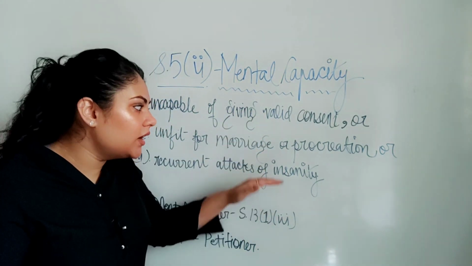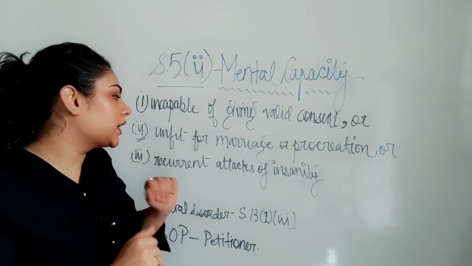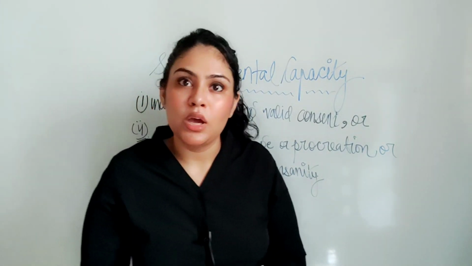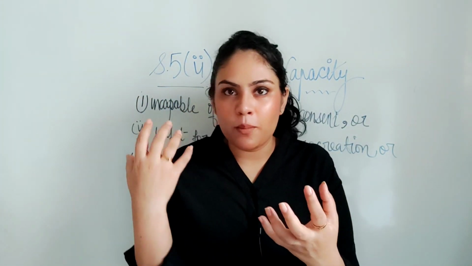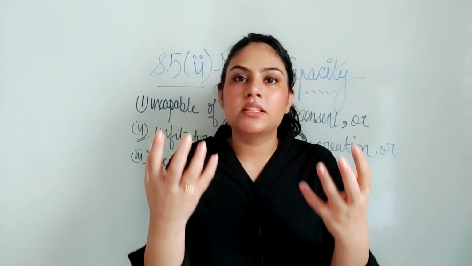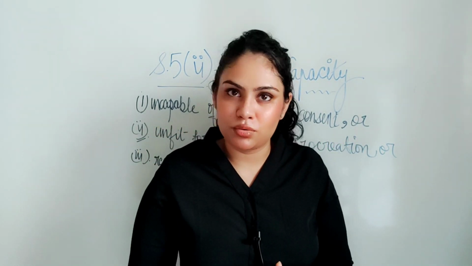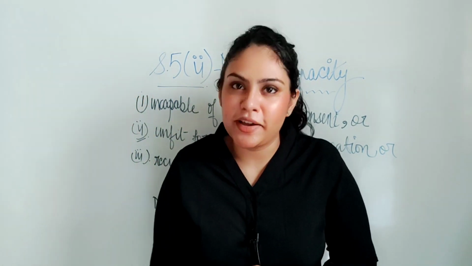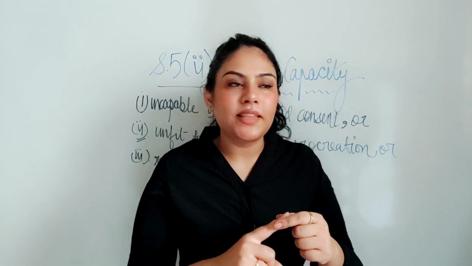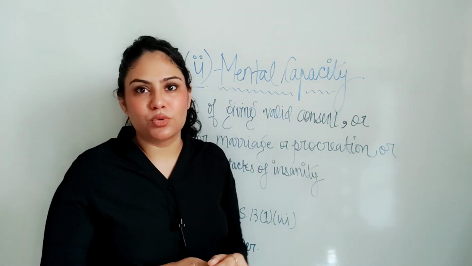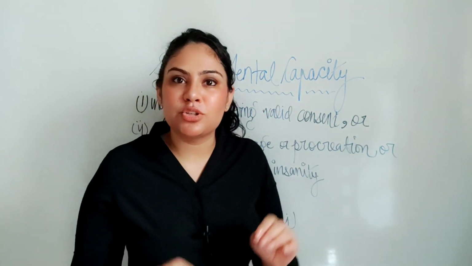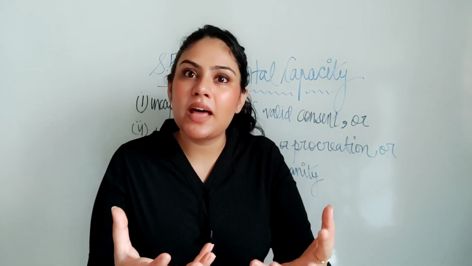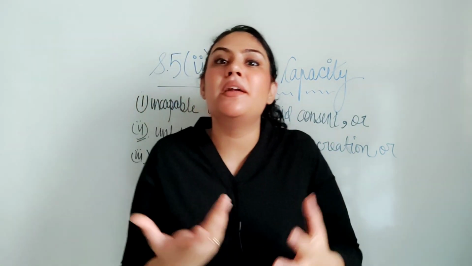Now the third condition says that the person is suffering from recurrent attacks of insanity. If the person is suffering from these attacks, then your case would fall under Section 5 Clause 2. From reading all these conditions, one thing is clear: the word 'or' is used. From this word, it is very clear that these conditions are independent of each other.